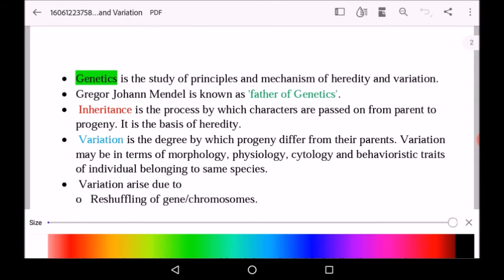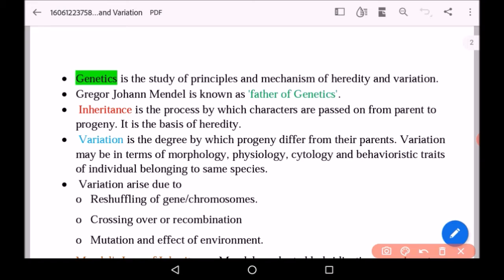Inheritance is the process by which the characters are passed from their parents to their progeny. Progeny is also known as offspring. So inheritance is a process by which the characters are transferred from the parents to their offspring. It is the basis of heredity.